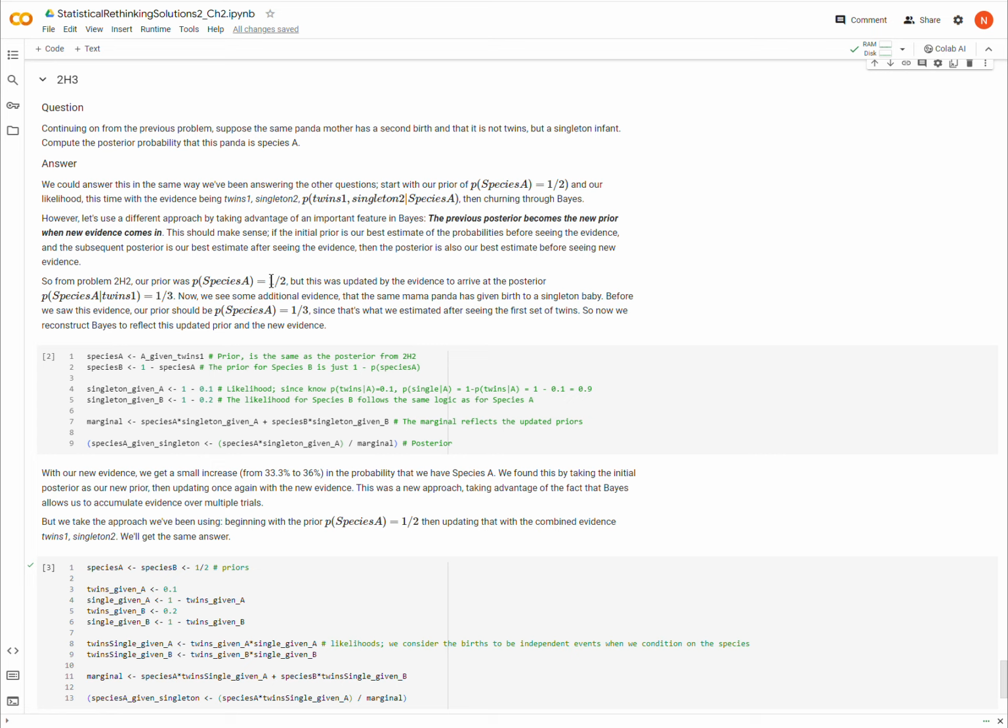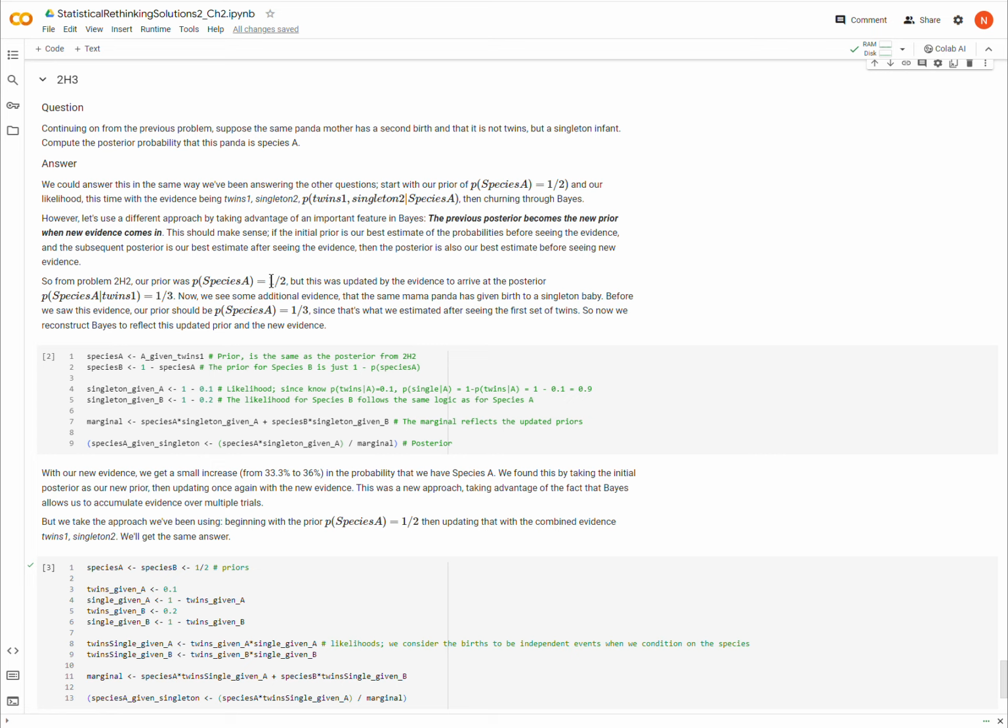And so hopefully this makes sense, because before we see any evidence, we have some prior probability distribution, and that prior is representing our best guess of the probabilities. Well, after we see that evidence and churn through Bayes, now what is our best guess of the probabilities? Well, that's the posterior. So if we get new evidence, our best guess representing the prior for this new Bayesian calculation, our best guess before factoring in that evidence, is the posterior from the